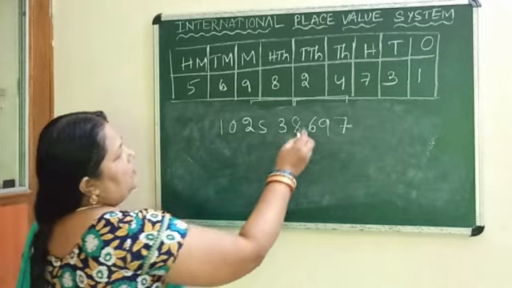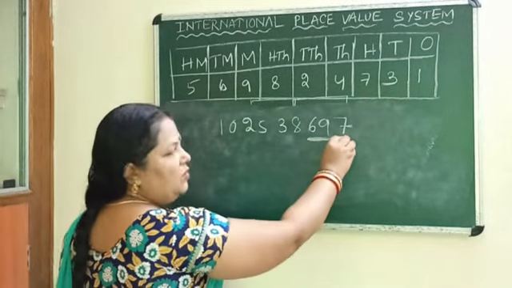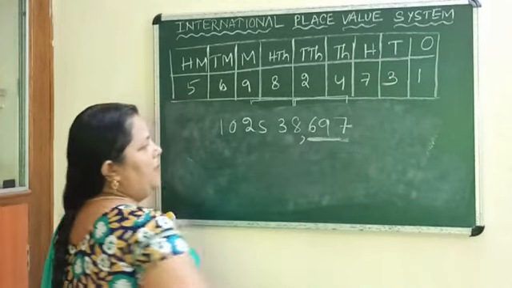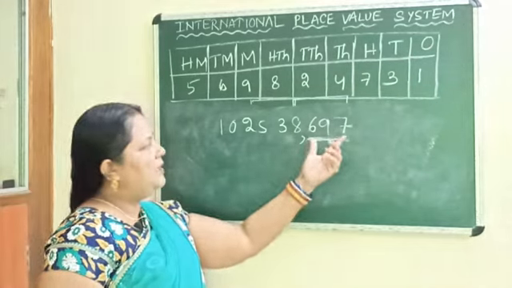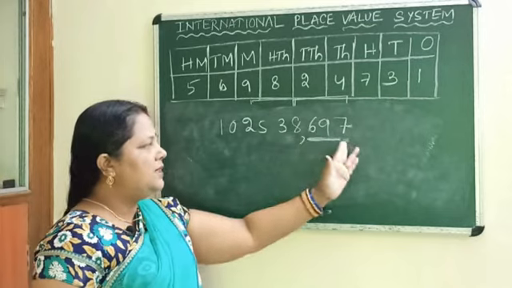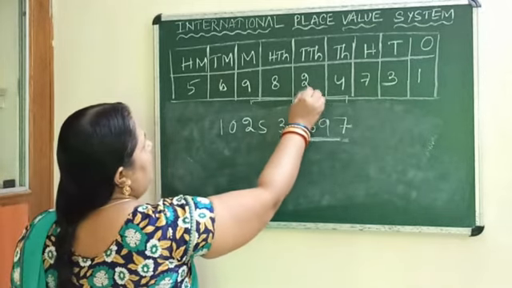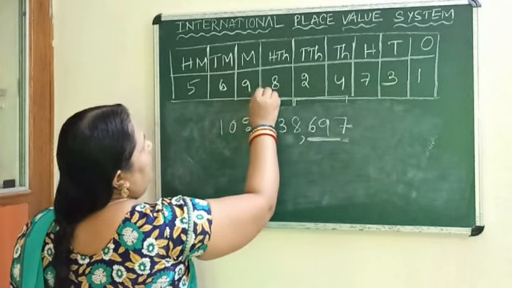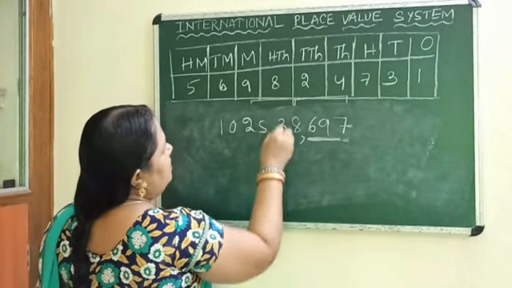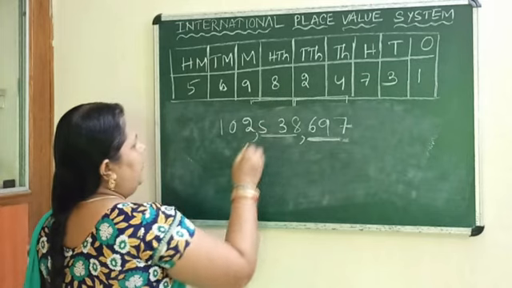Let me tell you. According to group, the first three places come under one group, then we separate this group by putting a comma. Before these three places you have to put one comma. That means these three places, this group, we have separated. Then comes the 1000 group: 1000, 10,000 and 100,000. These three come under the 1000 group. So we have separated these three by putting another comma.